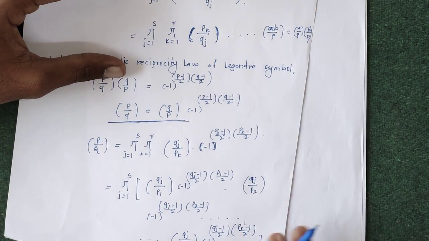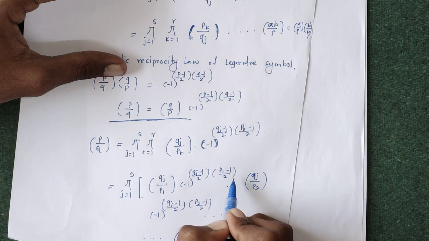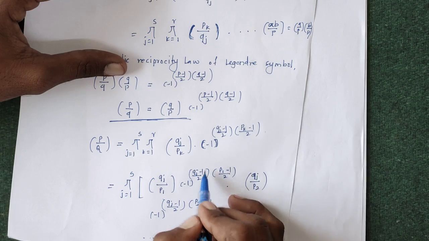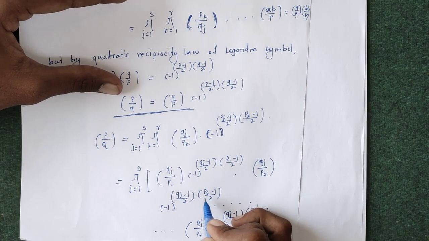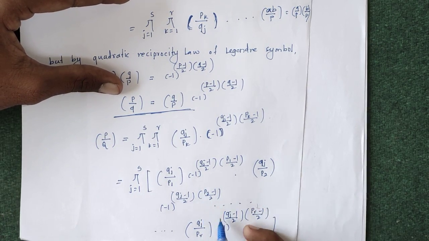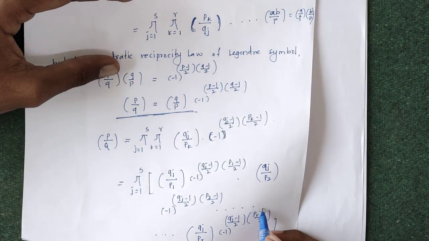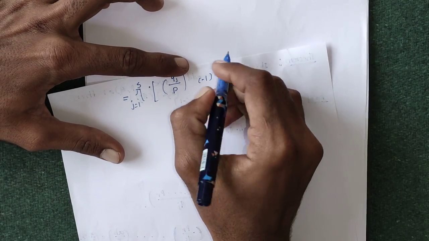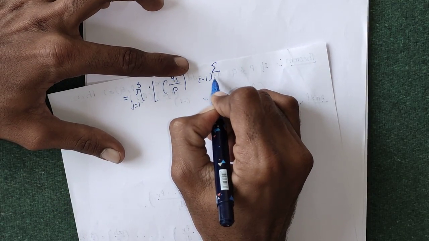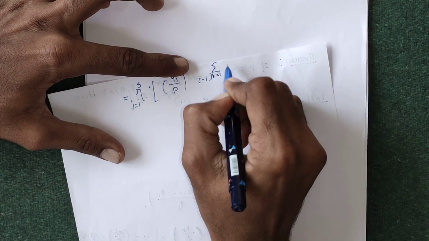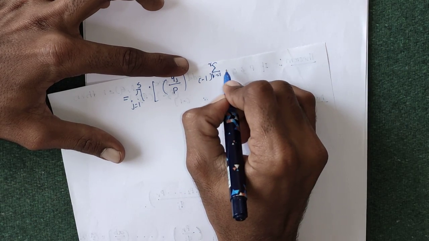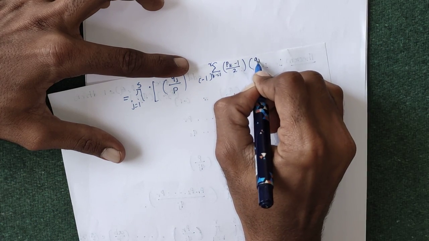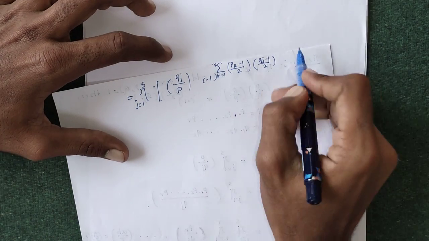In the previous theorem we have seen the generalization of this result, that is minus 1 to the power P1 minus 1 by 2 plus P2 minus 1 by 2 plus up to PR minus 1 by 2. So instead of just explaining, I will write here the summation: minus 1 to the power, suppose summation with k varying from 1 to R, of Pk minus 1 by 2, and the other term Qj minus 1 by 2 is as it is.